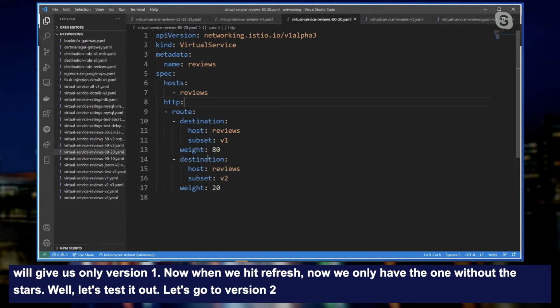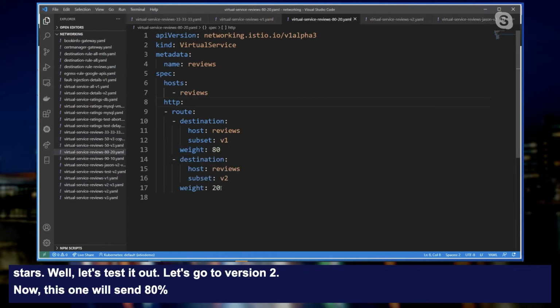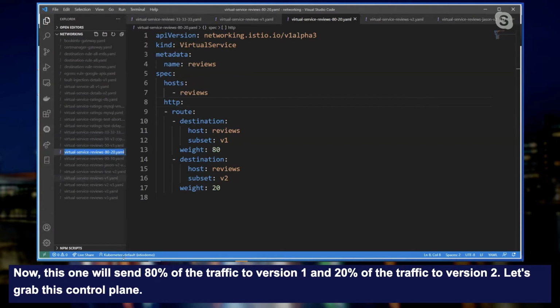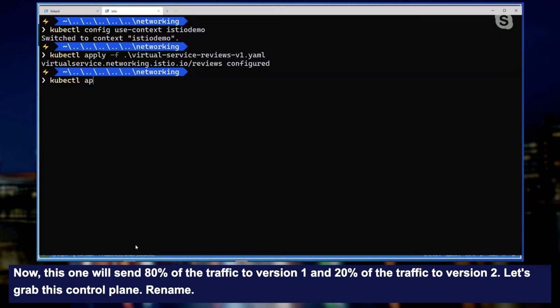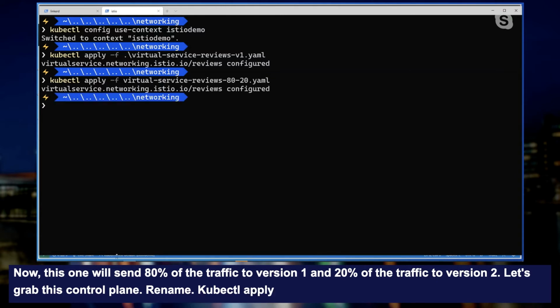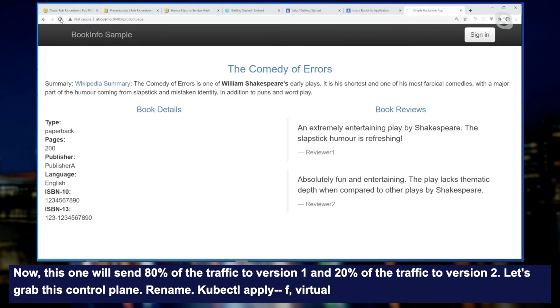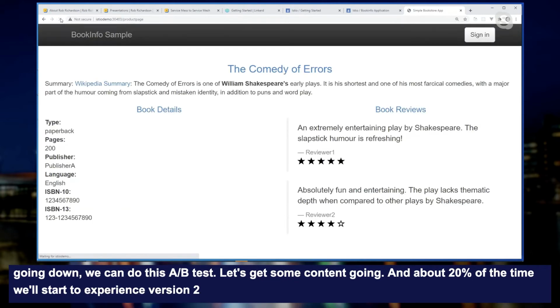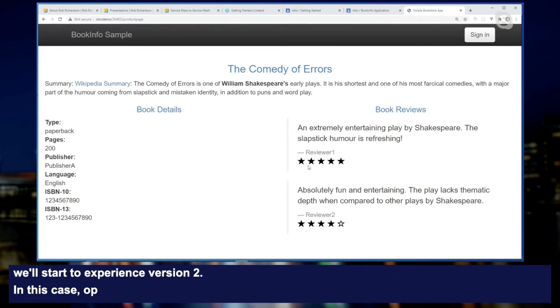Now this one will send 80% of the traffic to version 1 and 20% of the traffic to version 2. Let's grab this control plane, rename, kubectl apply -f virtual service 8020. Now without our service going down, we now can do this A/B test. Let's get some content going, and about 20% of the time we'll start to experience version 2. In this case, oh, there we go. There's version 2. No downtime in our application at all. That worked out really well.